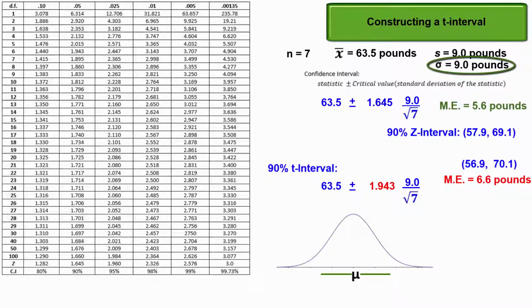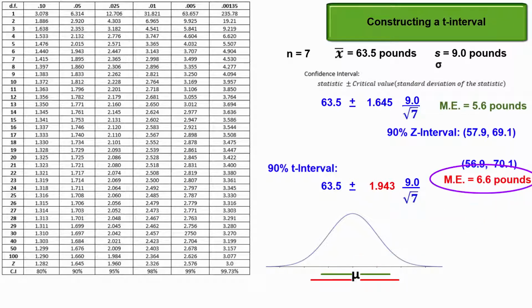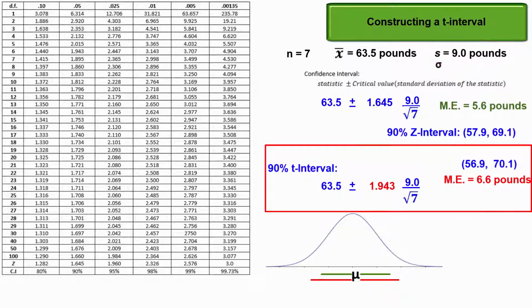And the fact that the population standard deviation is likely something other than 9 pounds adds more random error. Gosset's t-distributions were developed to incorporate this additional error. So the extra 1 pound width of the margin of error accounts for the additional random chance error contributed by using a sample standard deviation in place of the true population standard deviation. T-distributions take away such worry and give us an accurate interval estimate of the unknown mean.